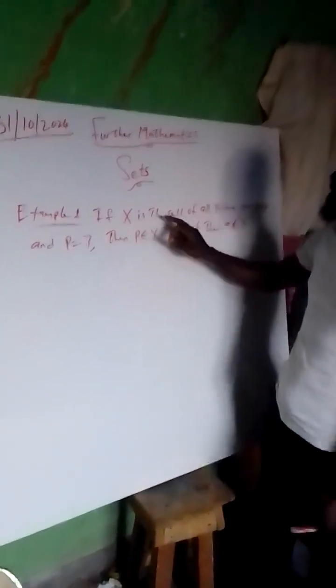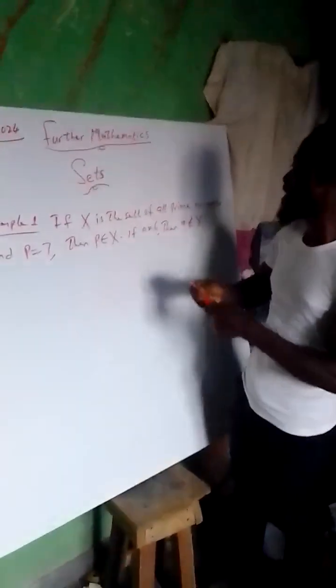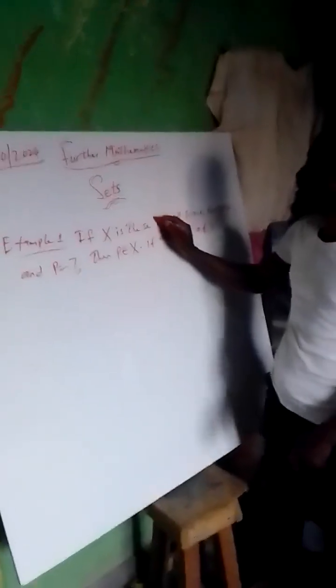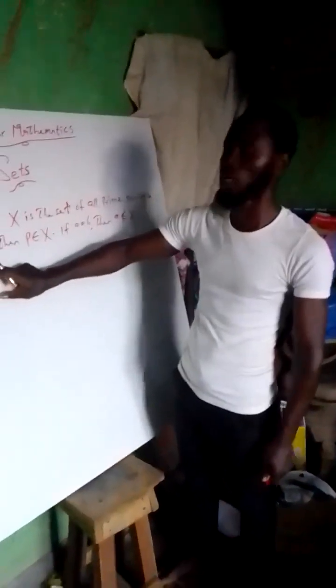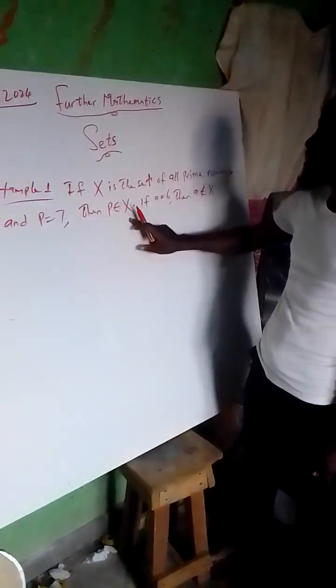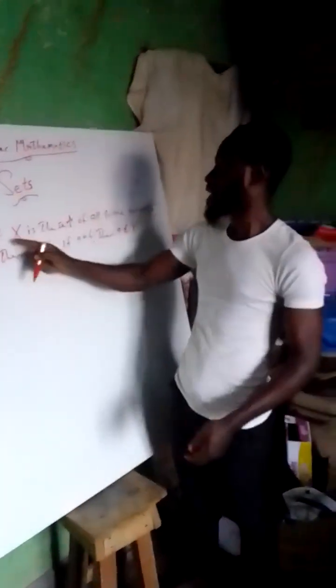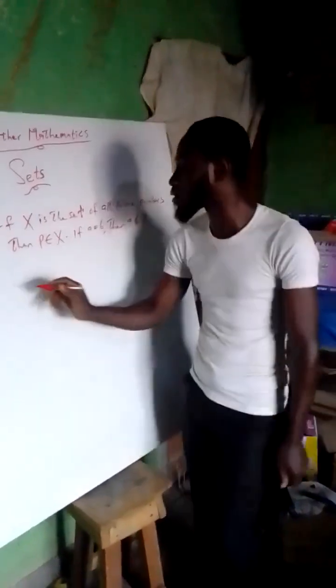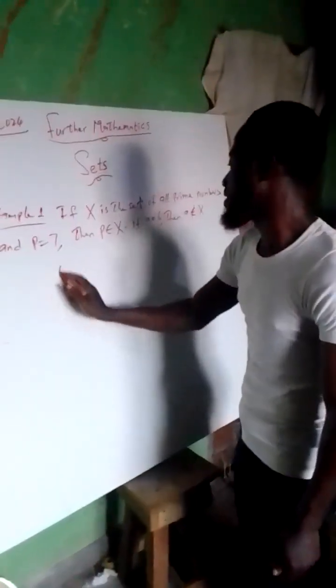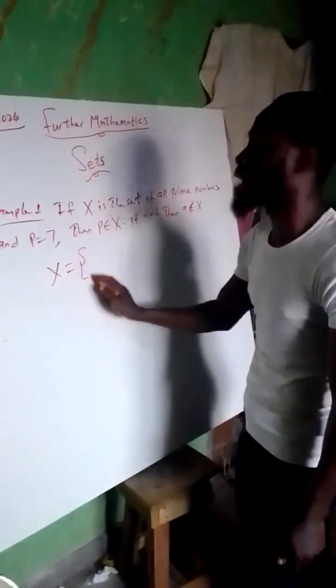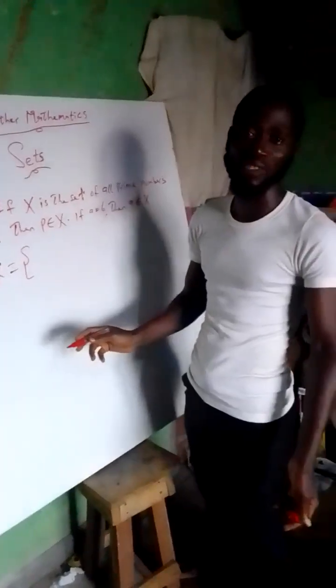To this example, example 1. If X is the set of all prime numbers and P equals 7, then P is a member of X. That is, we are saying X is the set of all prime numbers. Can you tell us the prime numbers?